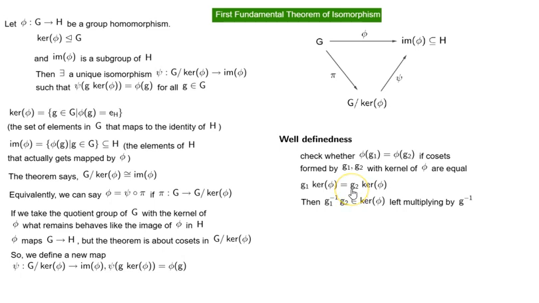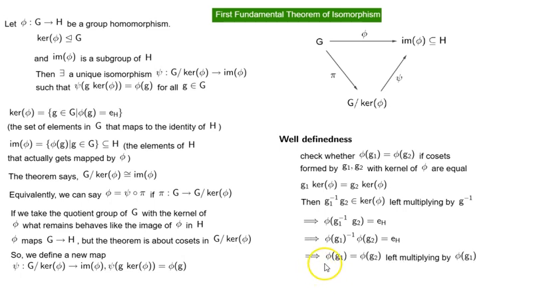So we can say that g1 inverse times g2 is in kernel of phi, which implies that phi of g1 inverse times g2 is equal to the identity of H, which again implies that phi of g1 inverse times phi of g2 is equal to e of H. Since on this side we have e of H, we bring this inverse to the other side.